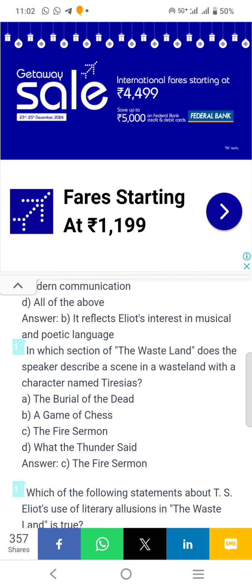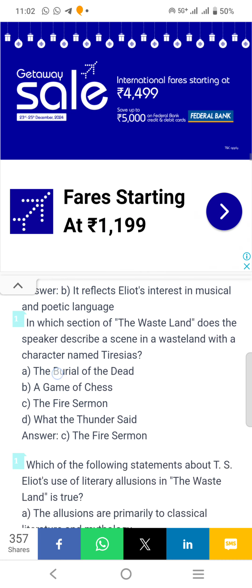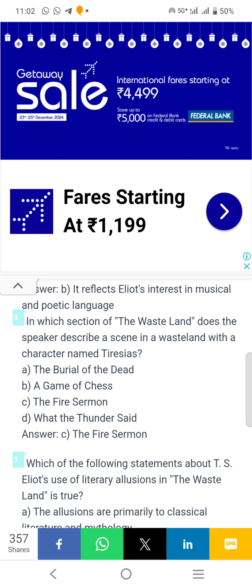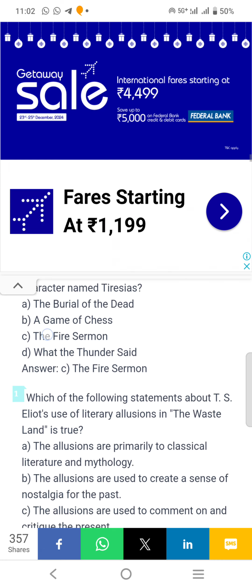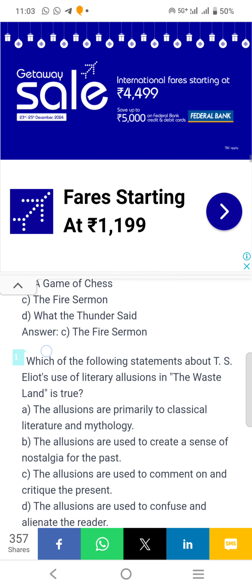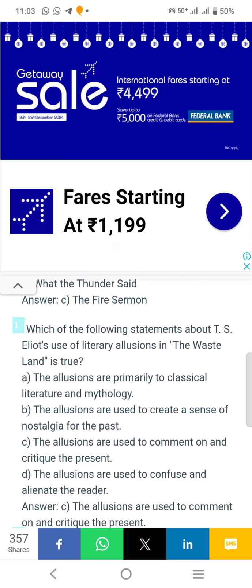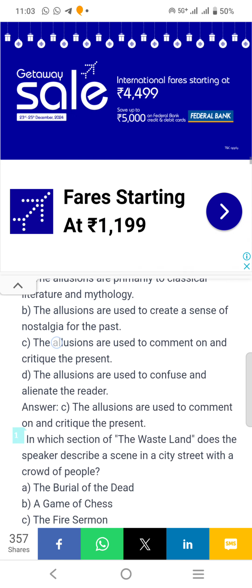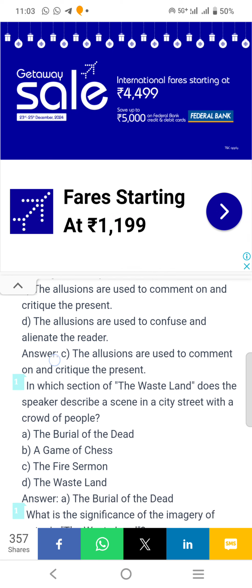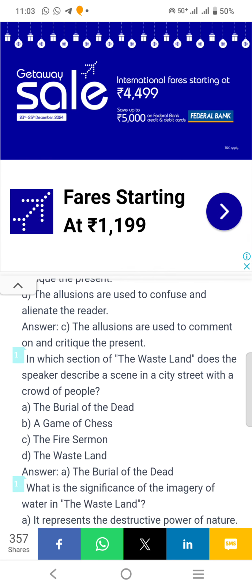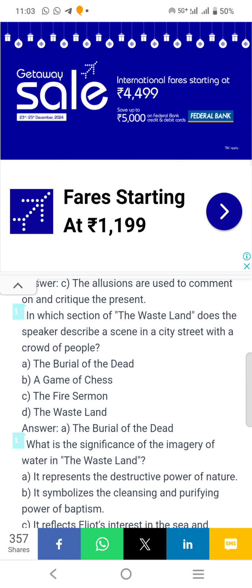In which section of The Wasteland does the speaker describe a scene in a wasteland with a character named Tiresias? The Fire Sermon. Which of the following statements about Eliot's use of literary allusion in The Wasteland is true? Answer C. The allusions are used to comment on and critique the present. In which section of The Wasteland does the speaker describe a scene in a street with a crowd of people? Answer A, the burial of the dead.